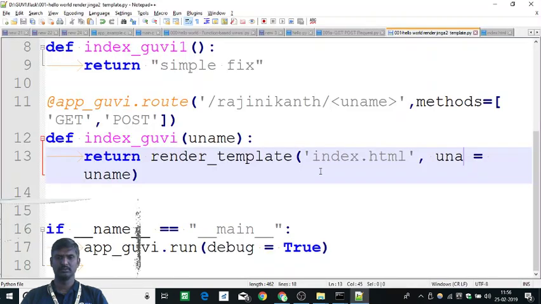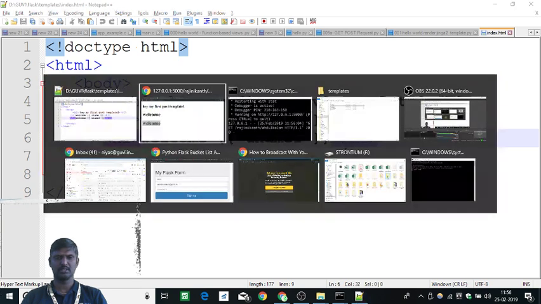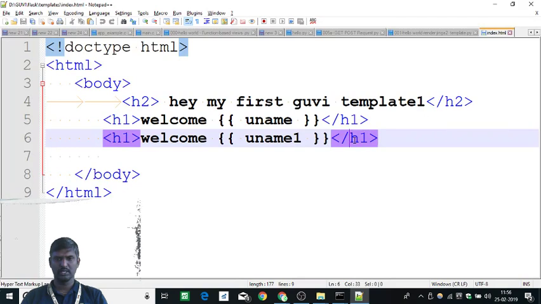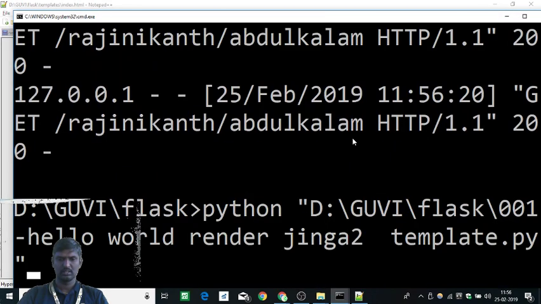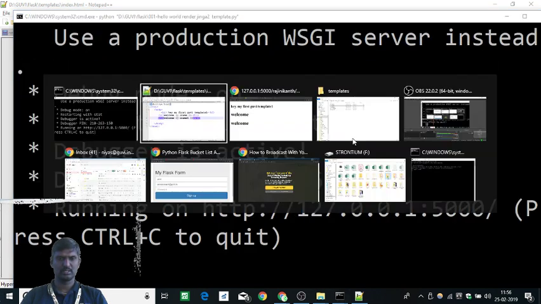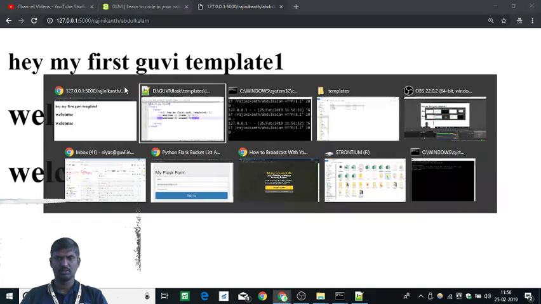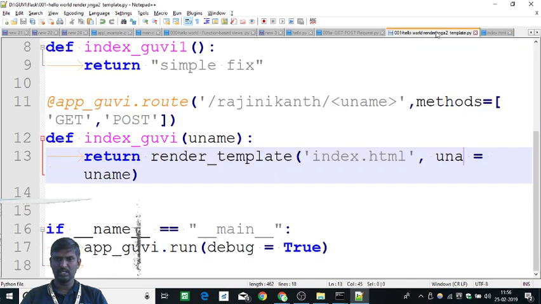Okay, where is our code? Control S, is it? Yeah, control S. If I go and refresh, why I haven't saved it? Saved it. Is it restarted? Let's restart. Why this fellow is not coming? Okay, I haven't undone. See, here only I changed it. I have to undo here.